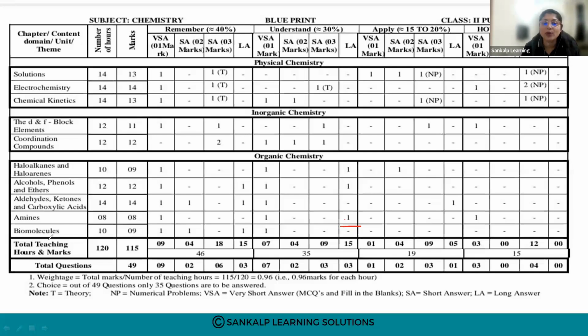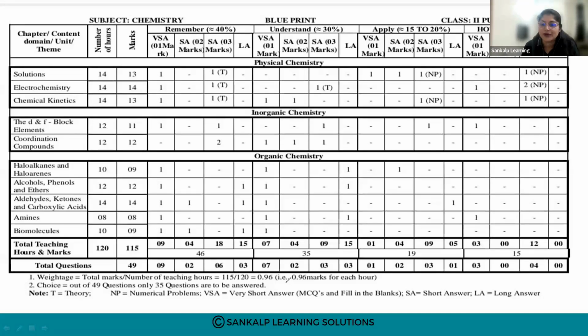Then the next chapter is biomolecules. The number of marks allotted will be 9. For 1-mark questions, 2 questions will come. Then 2 marks, 1 question, and your long answer will be for 5 marks, 1 question. So this is the weightage in the blueprint given by the PU board for this academic year 23-24. This is your chemistry blueprint.